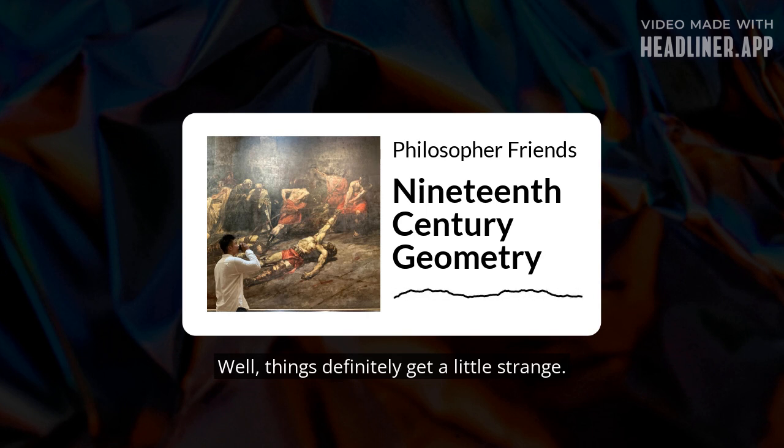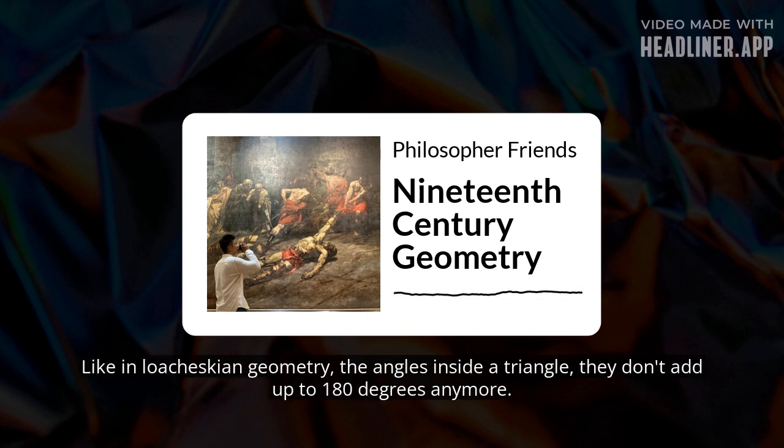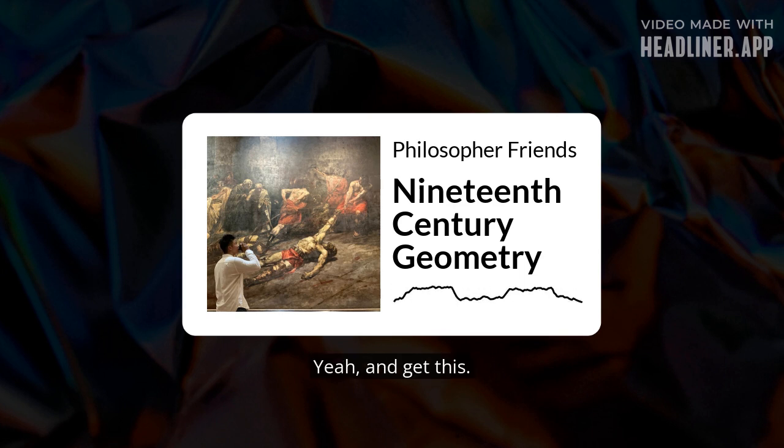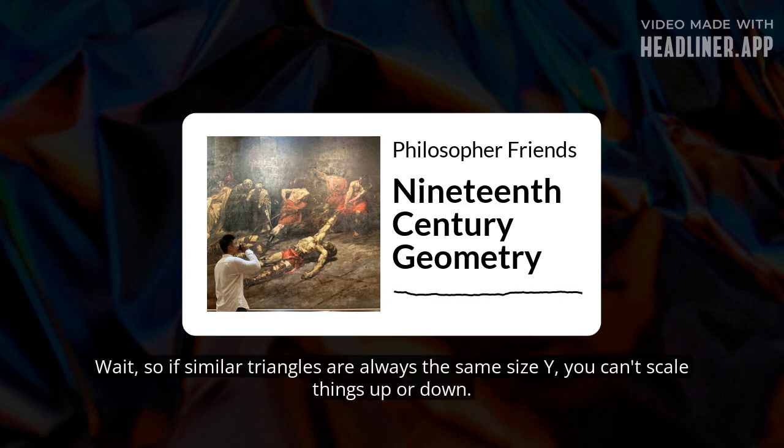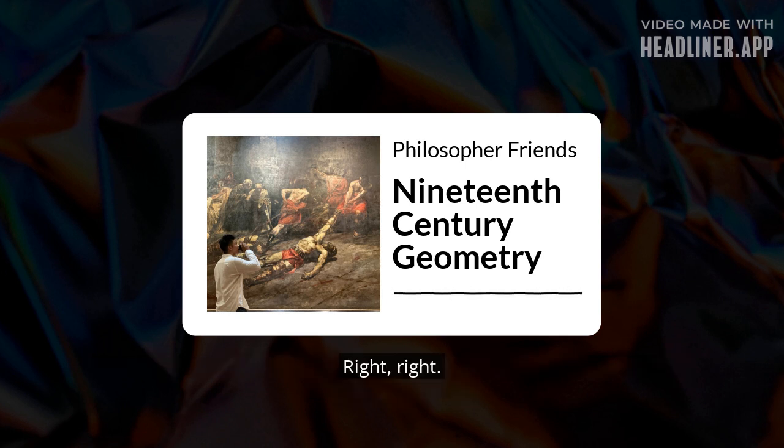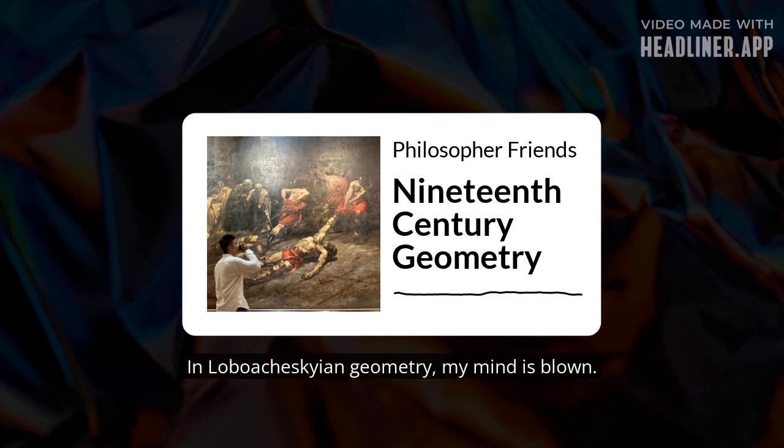Well, things definitely get a little strange. In Lobachevskian geometry, the angles inside a triangle don't add up to 180 degrees anymore. And get this: triangles that are similar, the same shape, are also congruent, so they're exactly the same size. Wait, so if similar triangles are always the same size, you can't scale things up or down, right? Right. So something like a rectangle is not possible. Rectangles just can't exist in Lobachevskian geometry. My mind is blown.